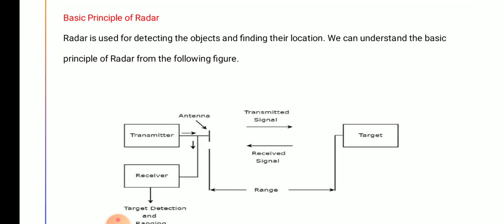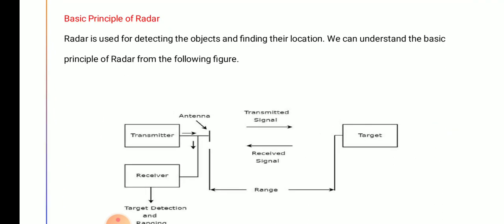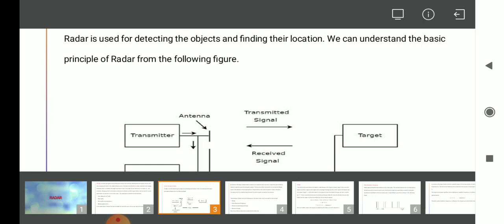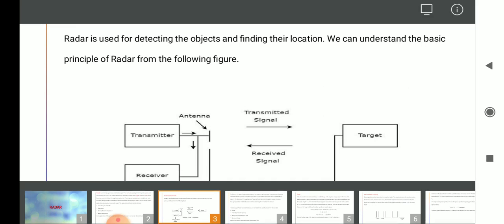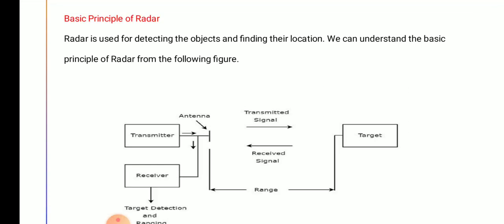The basic diagram of radar is shown in this diagram. That is a transmitter, then antenna, then transmission signal, then target. After reflecting the wave from the target, again it comes to the antenna of the receiver, and the target is detected and the range found. The radar is used for detecting the object and finding its location. We can understand the basic principle of radar from the following figure.